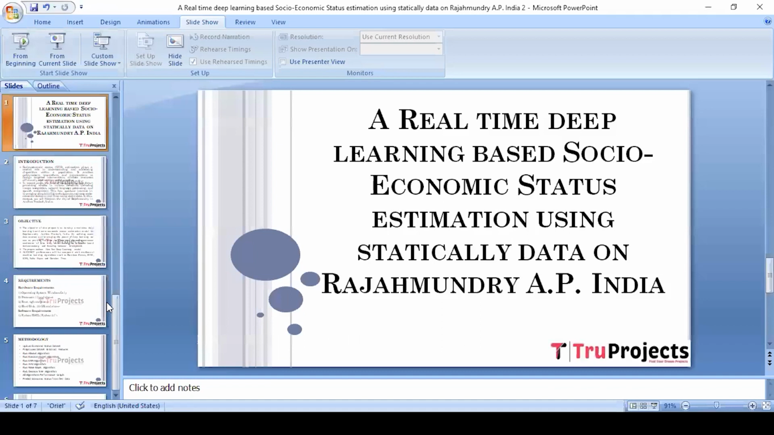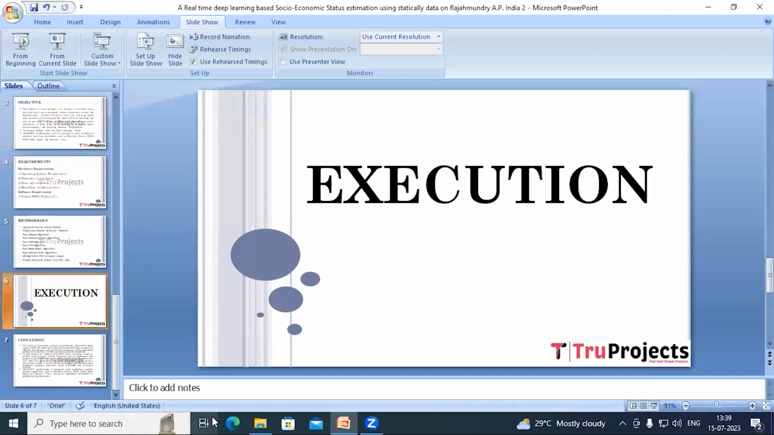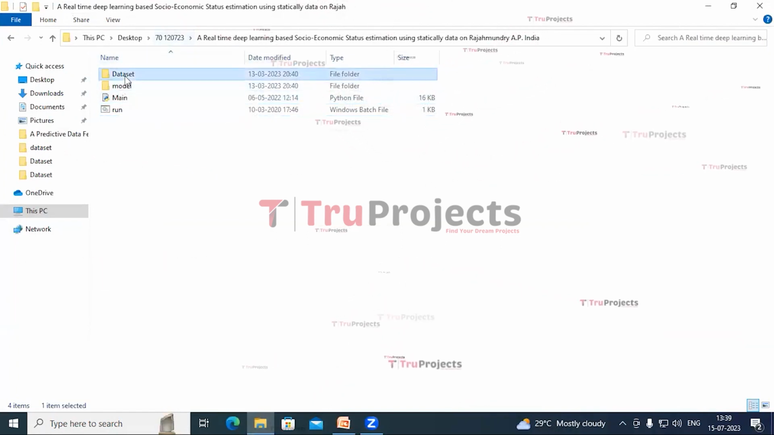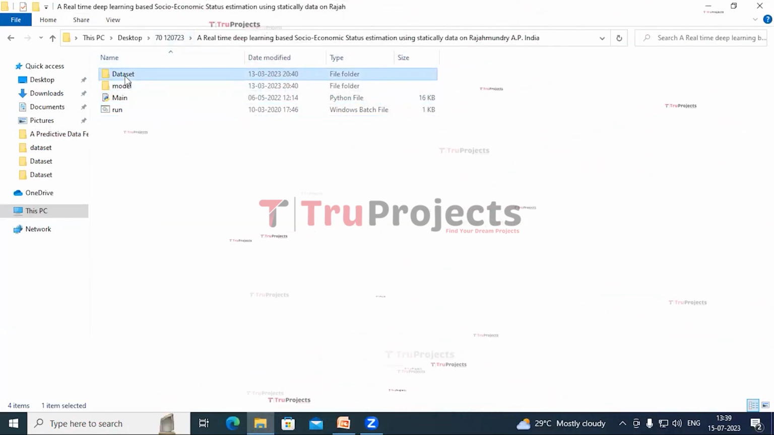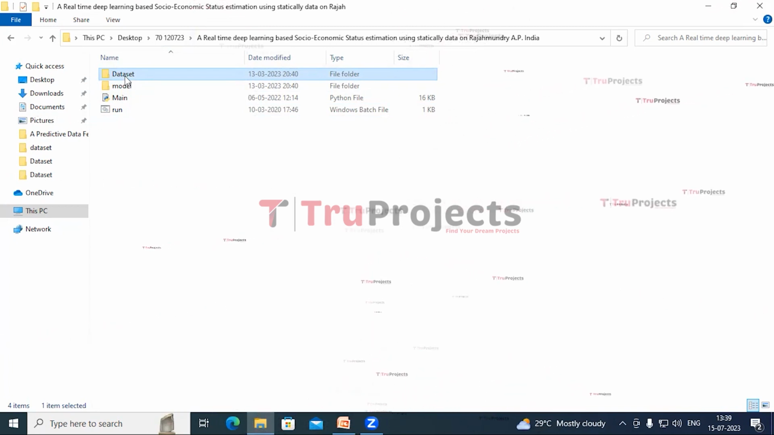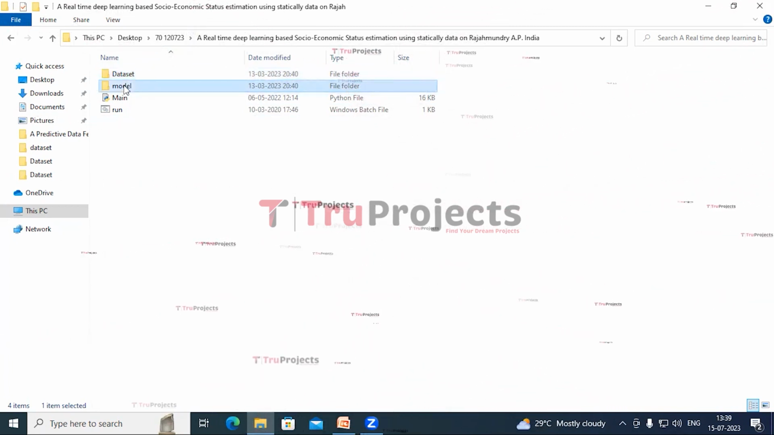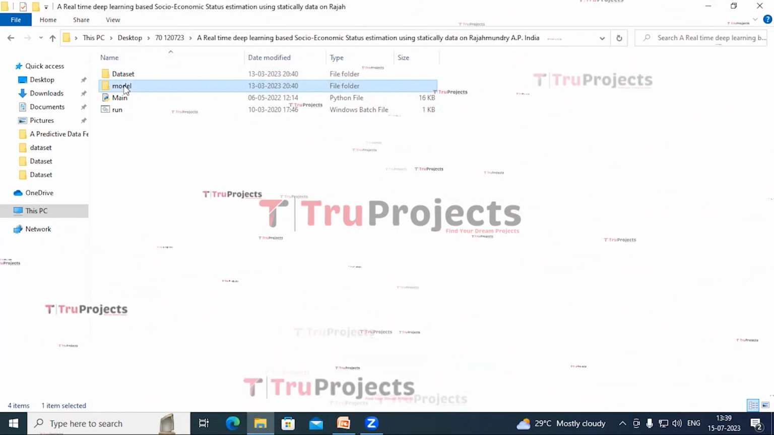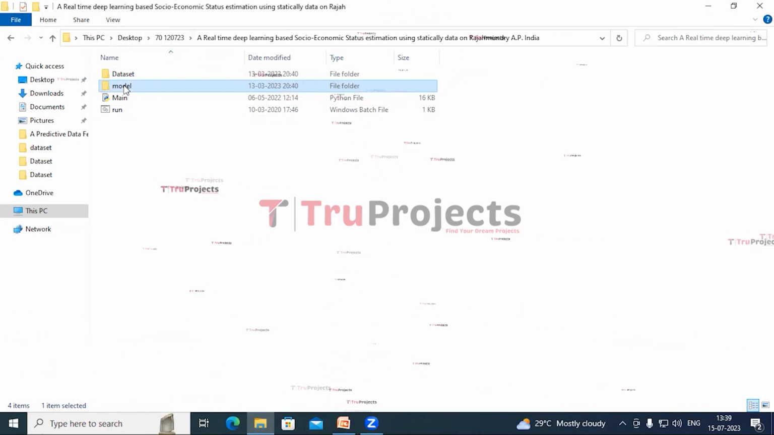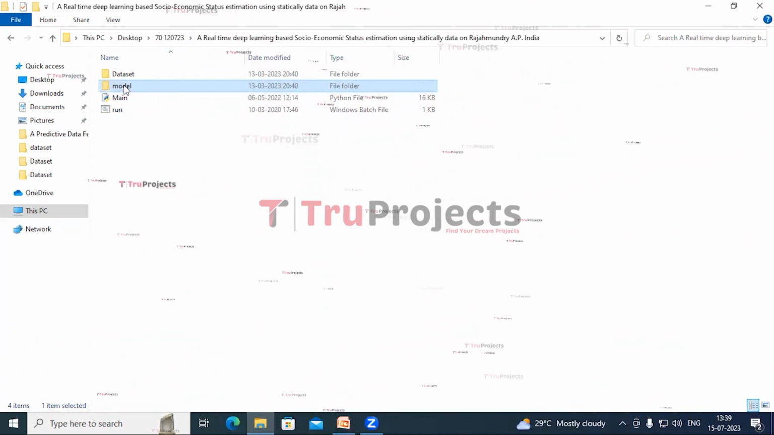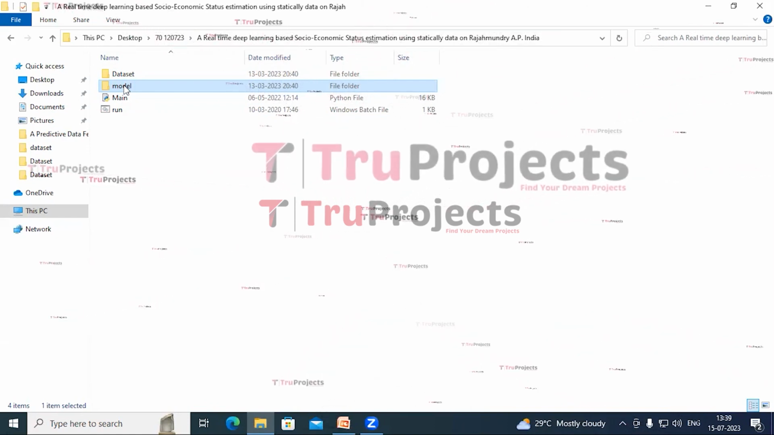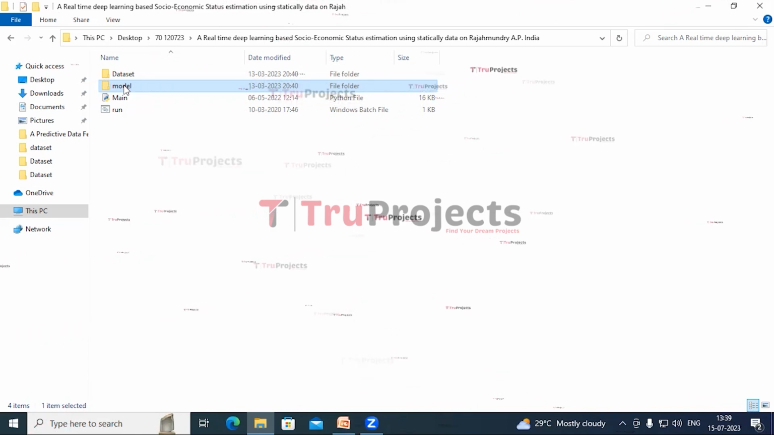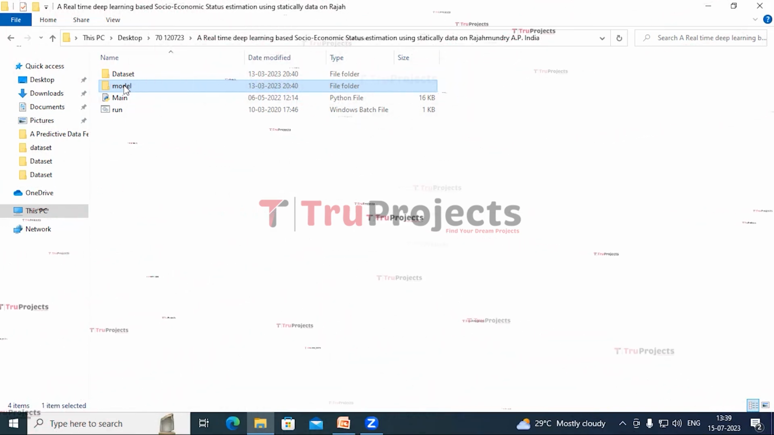Execution of the project. To execute this project, first we need to open the code folder. This is the dataset folder in which I have the socio-economic status dataset. In this model folder, I have pickle and .h5 files which contain the algorithm's information. These pickle and .h5 files can be loaded into the project code during runtime to utilize the trained model for various tasks, such as making predictions on new data or performing specific operations.